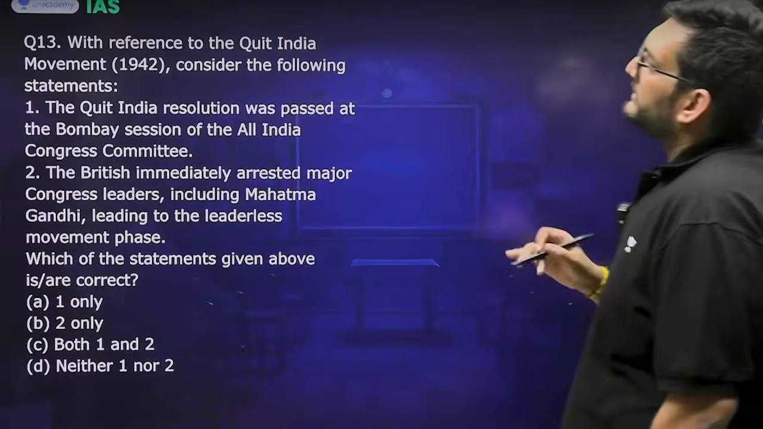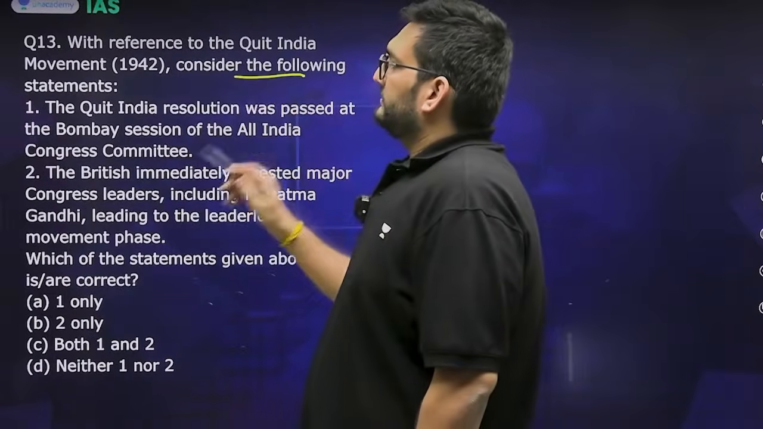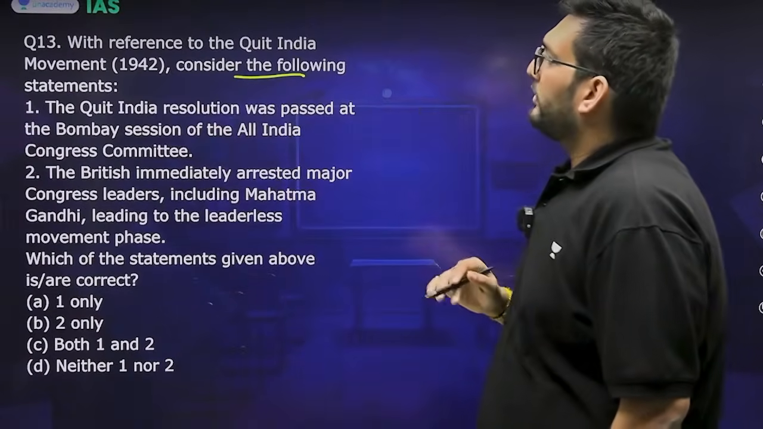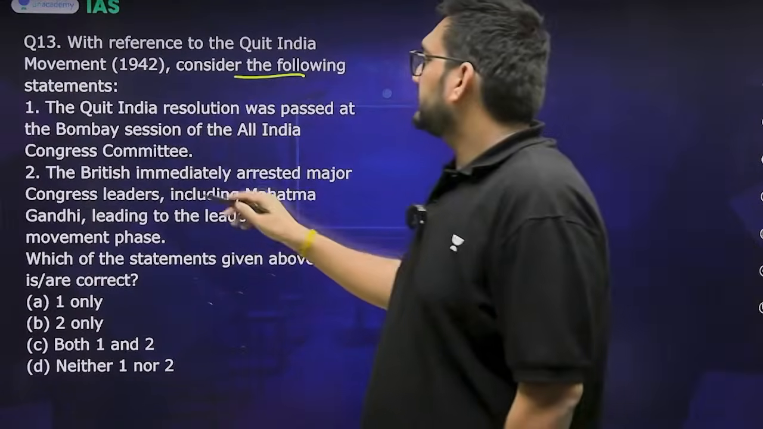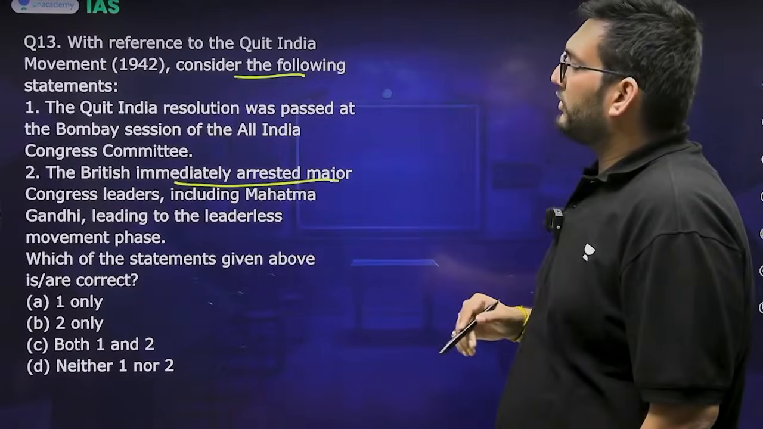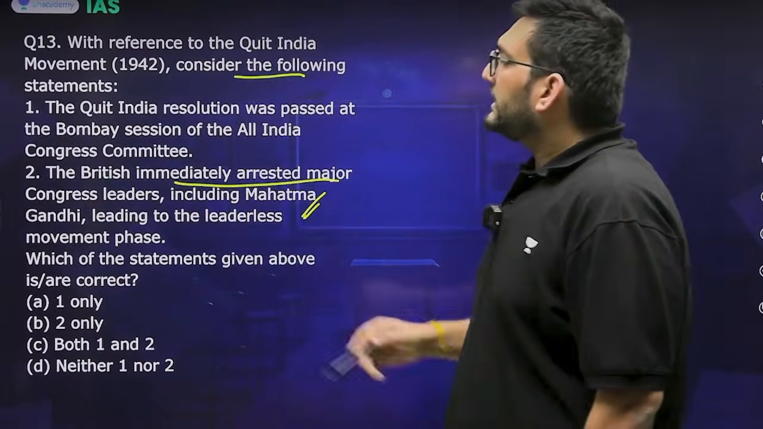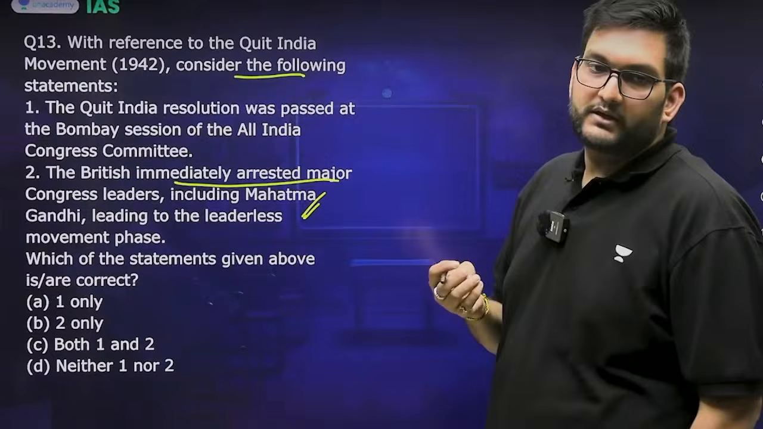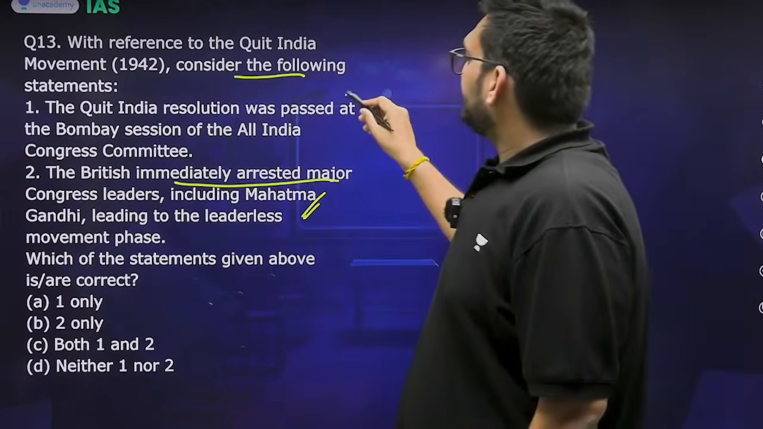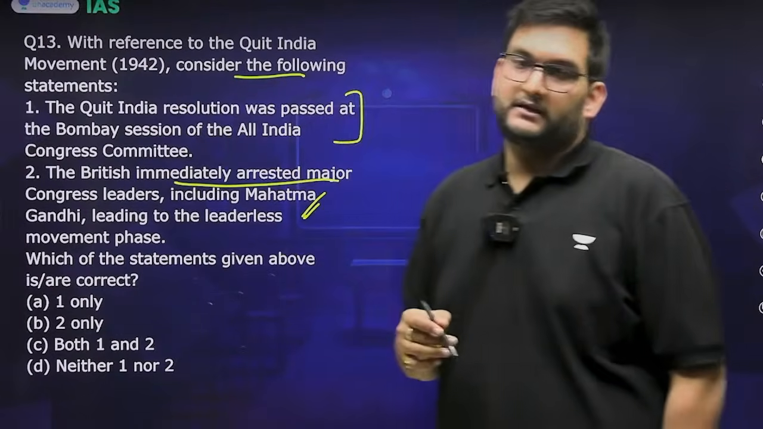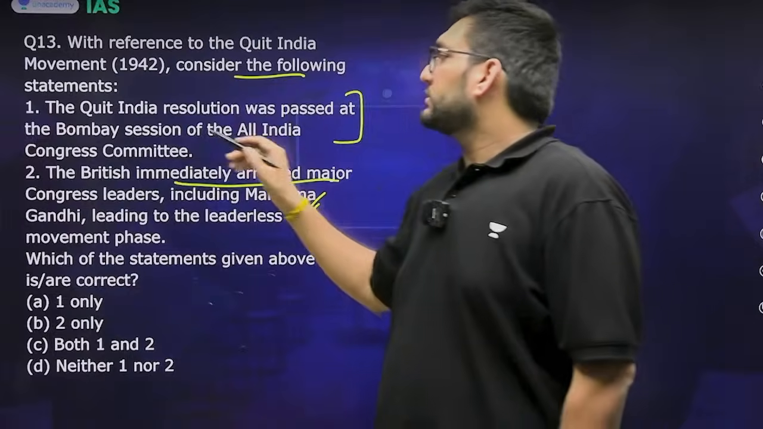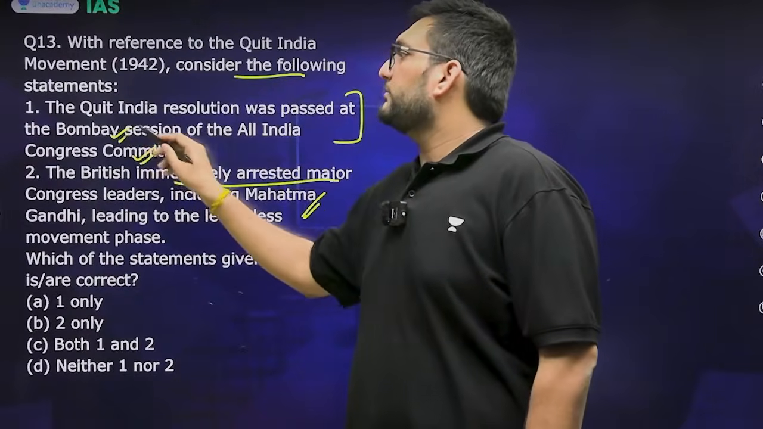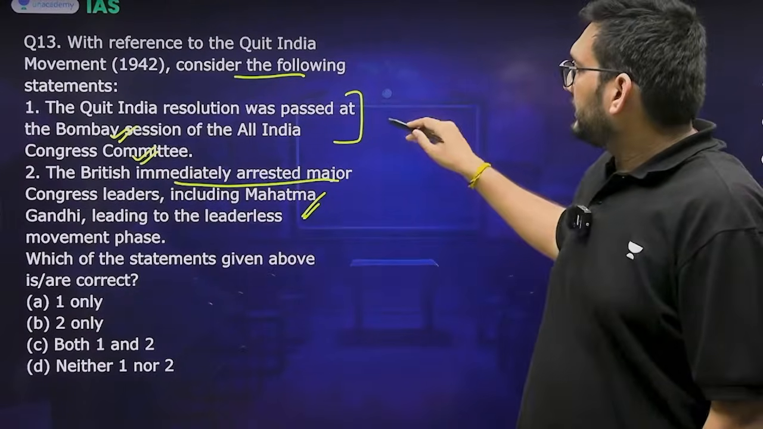Then, with reference to the Quit India movement, consider the following statements. The Quit India resolution was passed at the Bombay session of the AICC. The British immediately arrested major Congress leaders, including Mahatma Gandhi, leading to the leaderless movement. Now, this seems to be incorrect, but it is correct. The Gowalia Tank resolution was the meeting of the AICC in Bombay on 8th August. This is a totally correct statement.